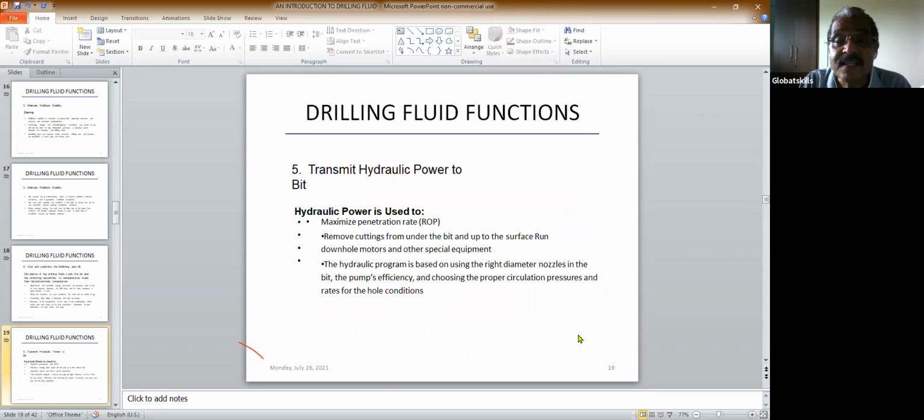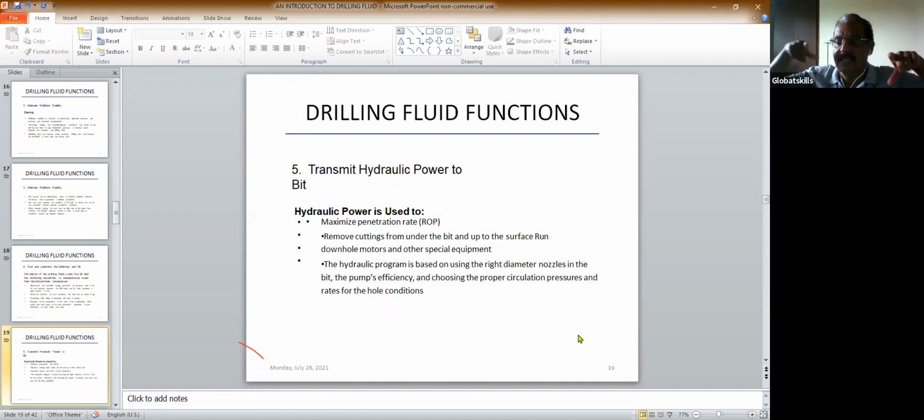Now, what is transmit hydraulic power to the bit? We have seen that. Okay. Now, about hydraulic power, when you drill the hole, I will discuss in detail. In the bit, there are some nozzles, three or four nozzles.